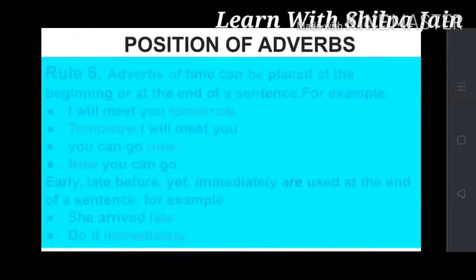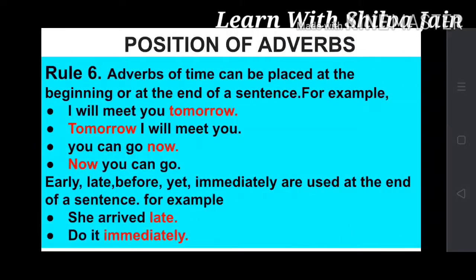Now let's see rule number 6. Adverbs of time can be placed at the beginning or at the end of a sentence. For example, I'll meet you tomorrow, or we can write it as, tomorrow I will meet you. Same way, you can go now, which can be written as, now you can go.